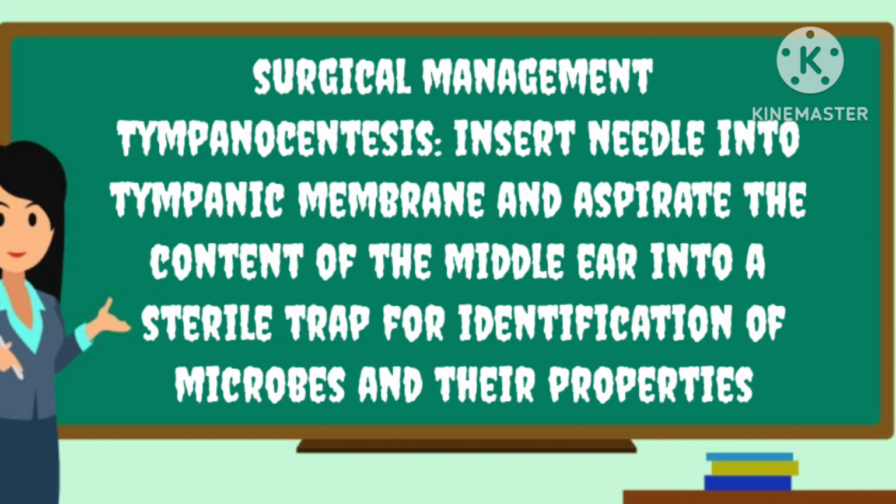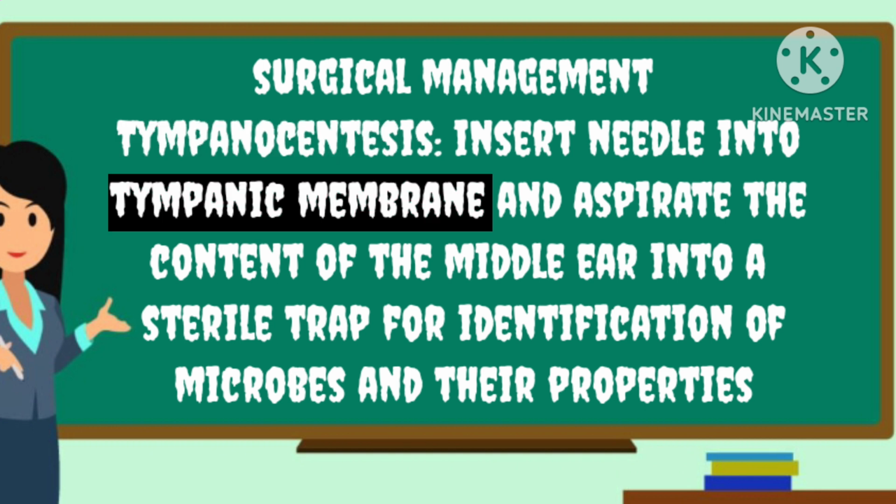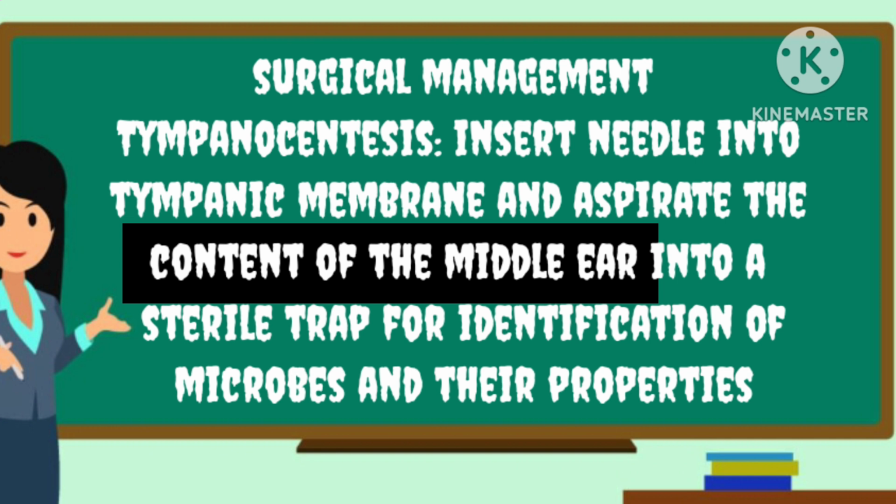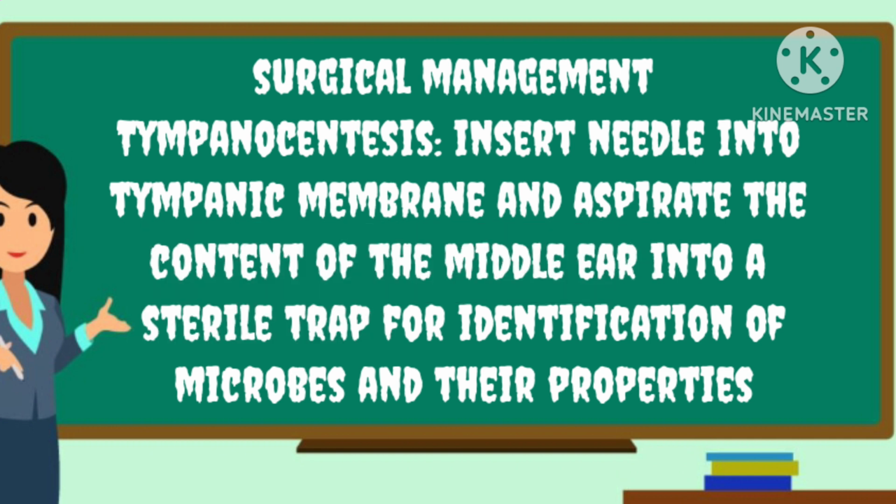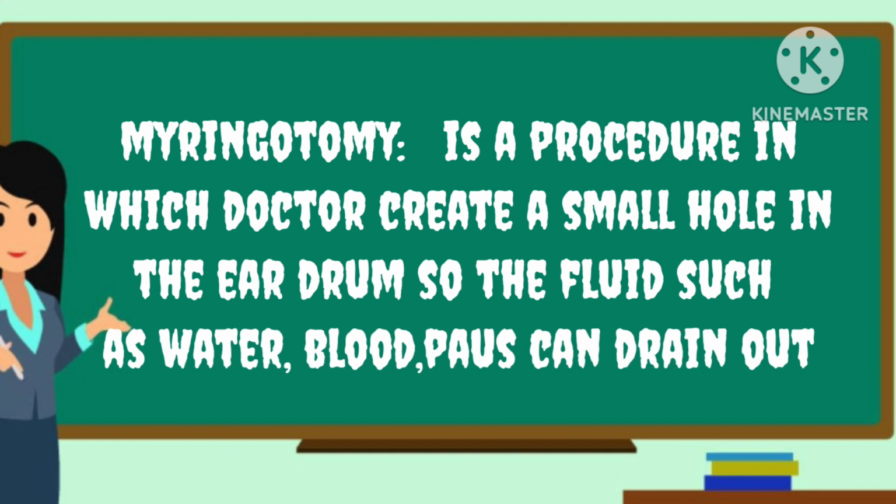Surgical management. First is tympanocentesis. In this, a needle is inserted into the tympanic membrane and the contents of the middle ear are aspirated into a sterile trap for identification of microbes and their properties. And the second is myringotomy. In this procedure, a doctor creates a small hole in the eardrum so that fluids such as water, blood, and pus can be drained out.